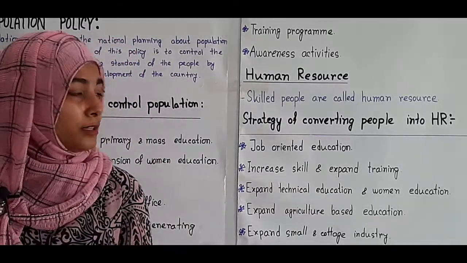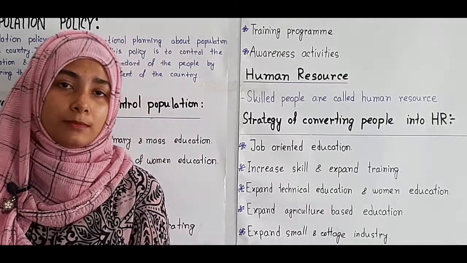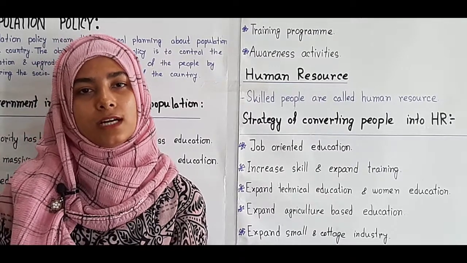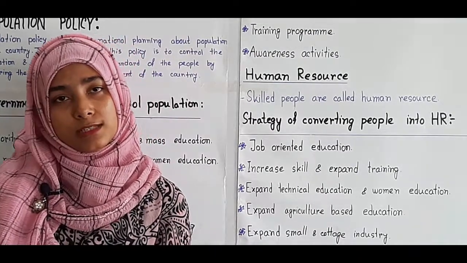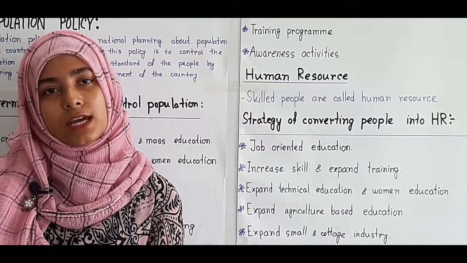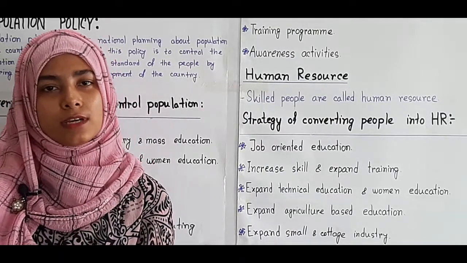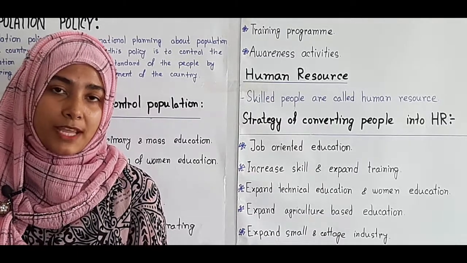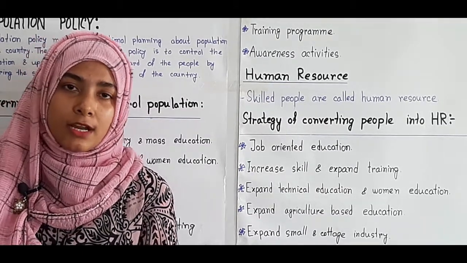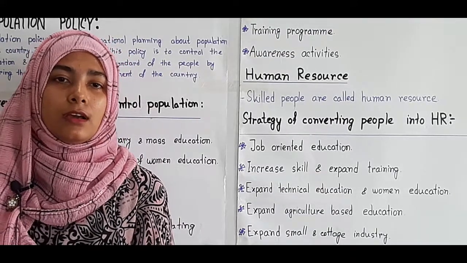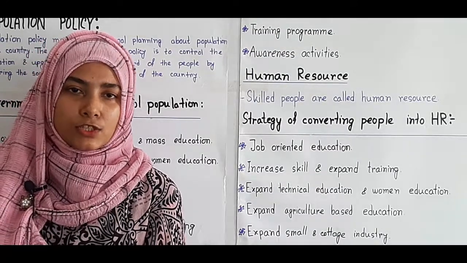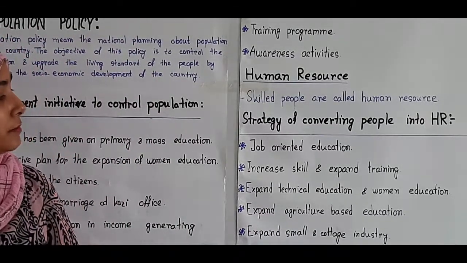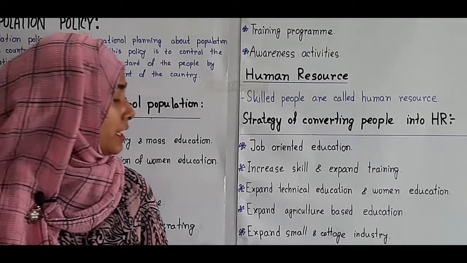If we look at China, they stopped their universities for 12 years because they were not able to give people standard jobs. Every year from universities there would be lots of graduates and they would not be able to give them jobs. So that's why they focused on technical sectors, that means extracurricular activities and works by which people can easily get a job, that means earn money. So we can look at China right now. They are a much economically developed country.